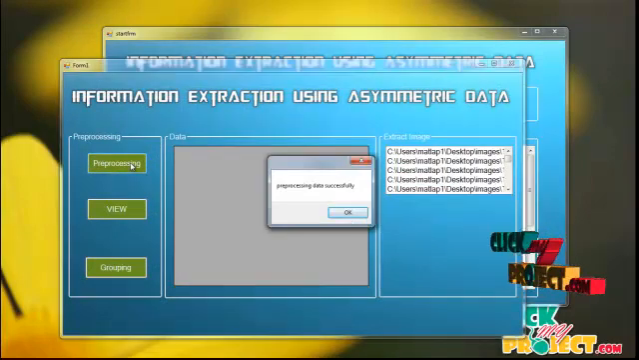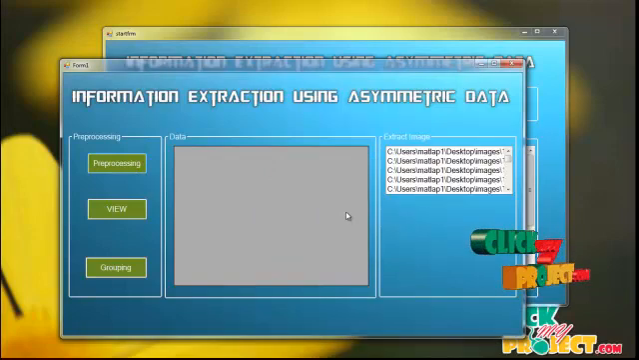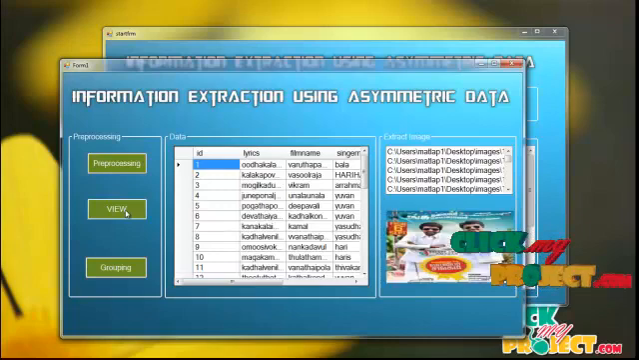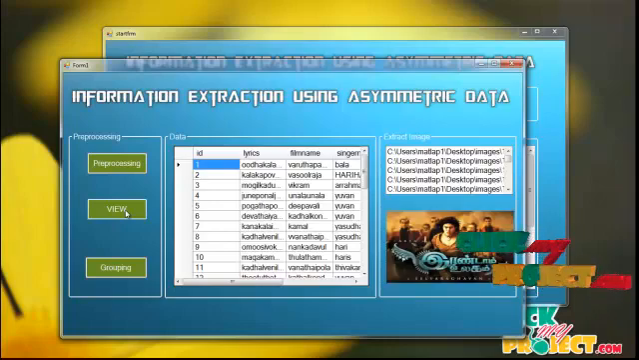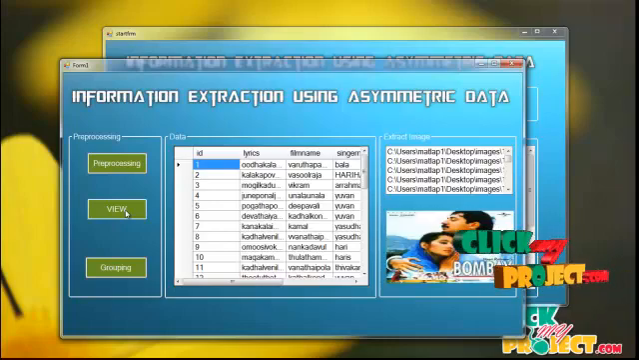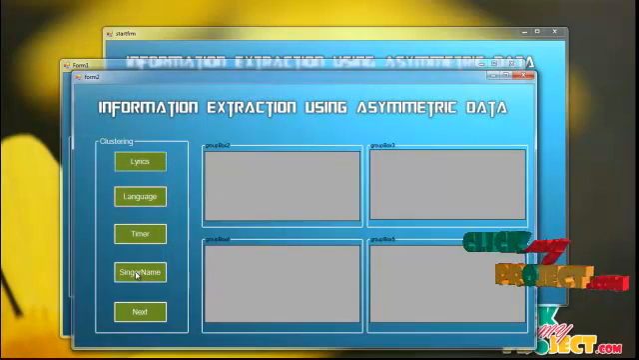So pre-processing data successfully. It removes the unwanted matching data in the dataset and image path. So it removes the data. So click on the view button to show the data that matches, and only that data is viewed on images. So click on the grouping button, so the clustering process. That separates the whole dataset into 4 clusters: lyrics, language, timer and singer name.